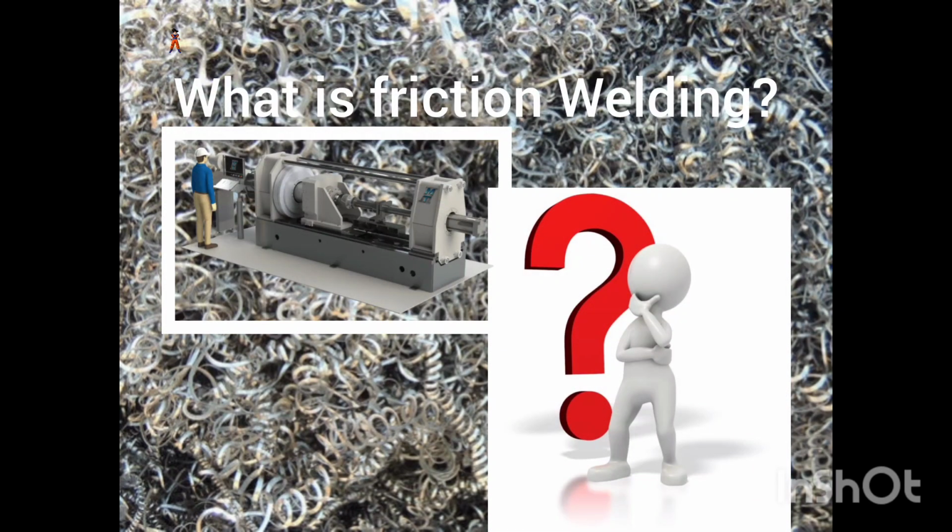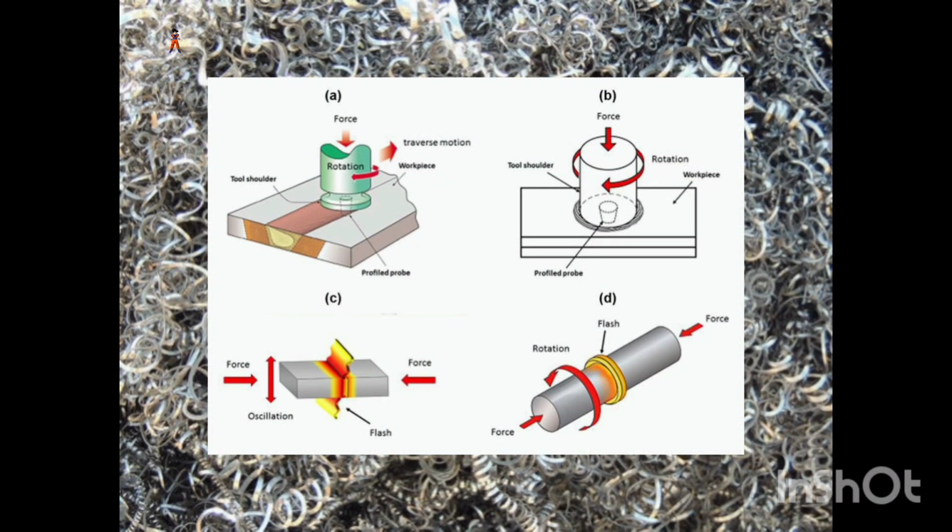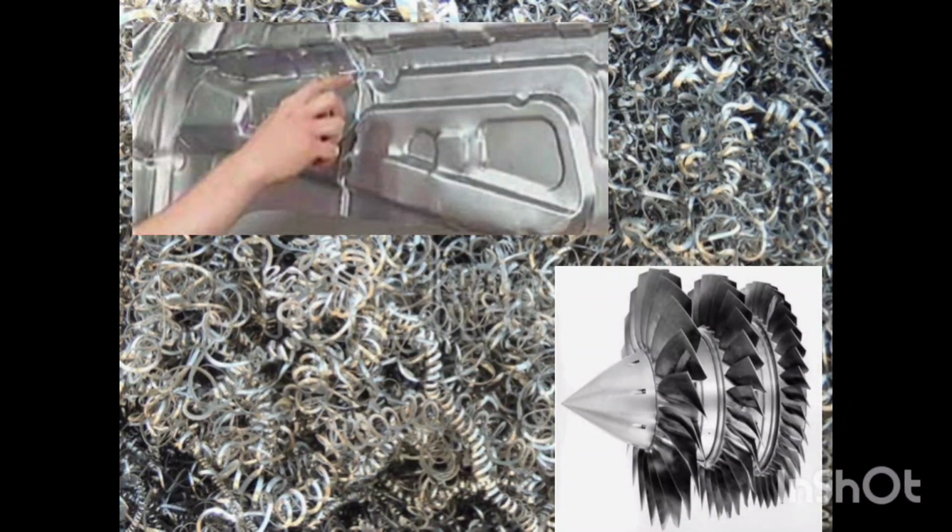Friction welding. What is friction welding? Friction welding is a solid-state welding process that generates heat through mechanical friction between workpieces in relative motion to one another. This process is used with the addition of a lateral force called upset to plastically displace and fuse the materials. It is a similar process to forge welding. Friction welding is used with metals and thermoplastics in a wide variety of aviation and automotive applications.